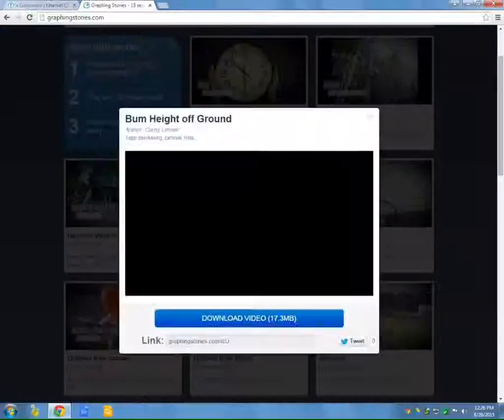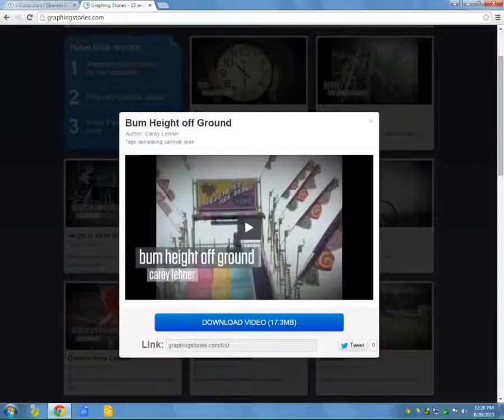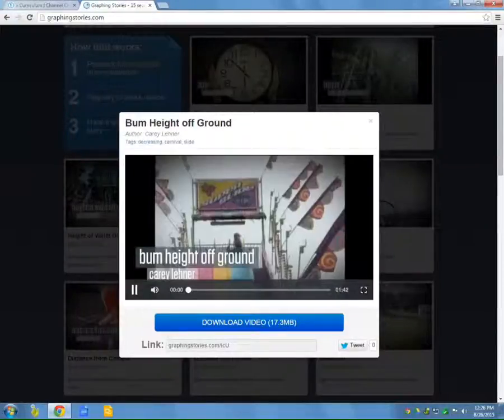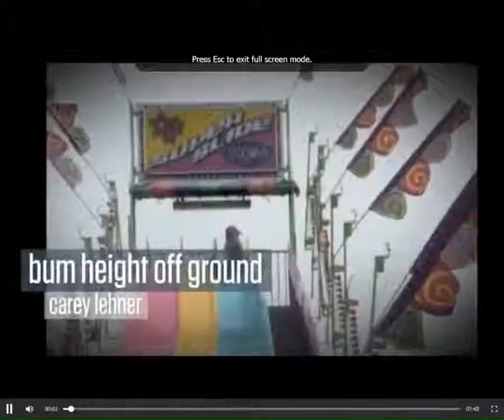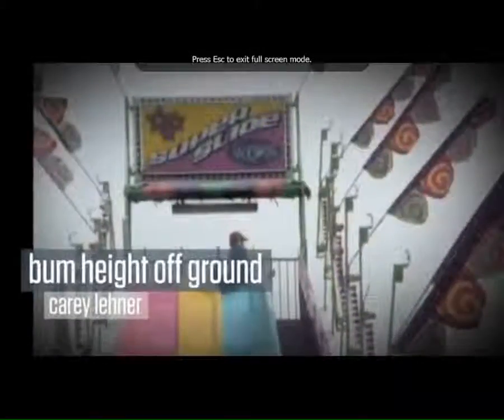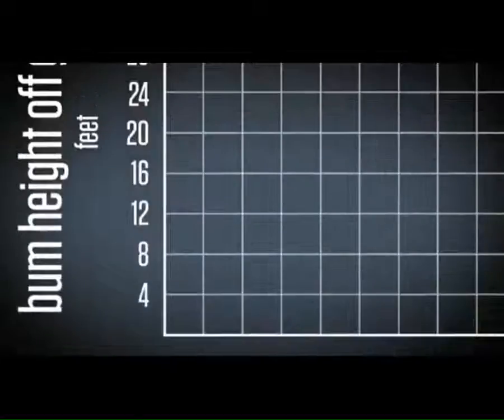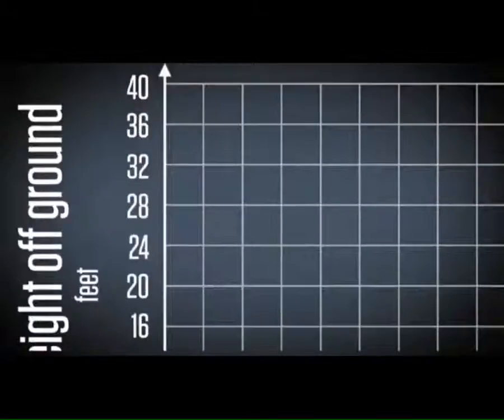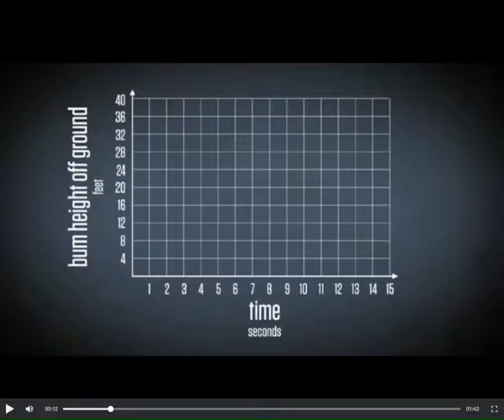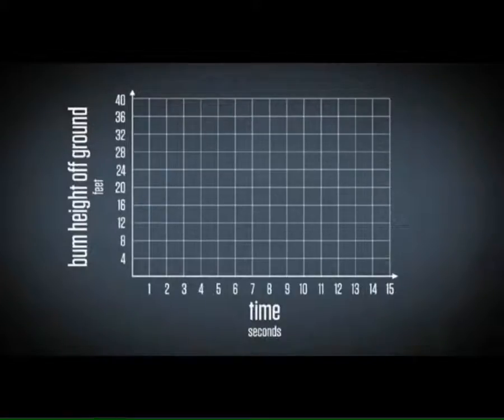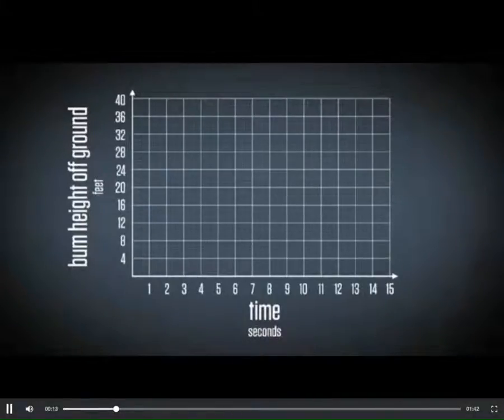Next one, Bullhide off the ground. So, they go by 4 feet scale for their dependent variable. Here's 1 time through full speed.